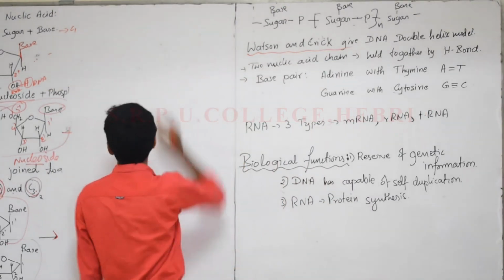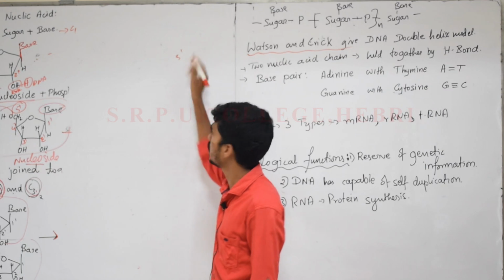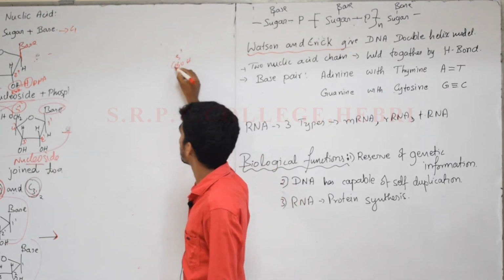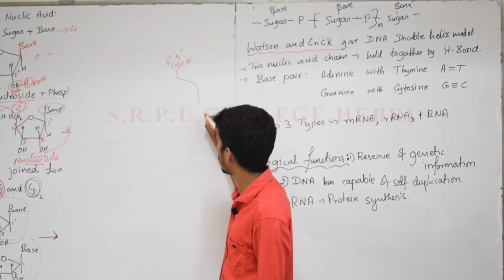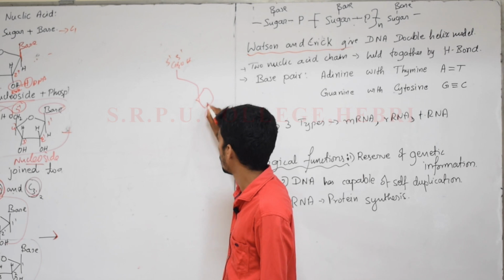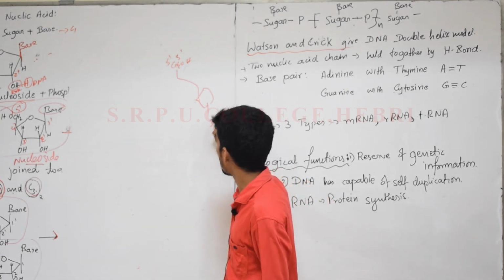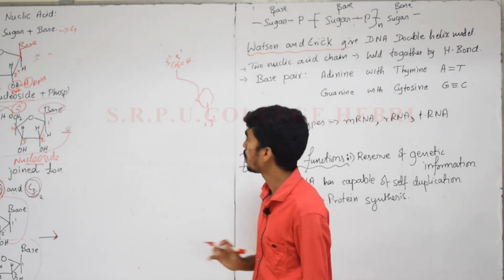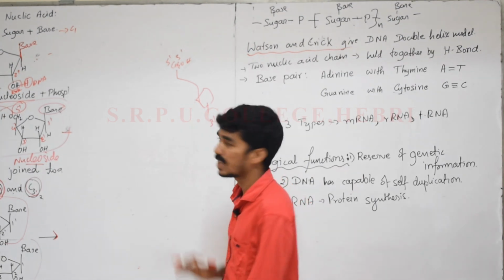So you know that in the nucleotide molecule, the fifth carbon is the end where CH2OH is present. That we can give as 5 dash, and all the others are bonded. But in the second nucleotide, the third carbon is present as it is, with OH, and that will be given as 3 dash.